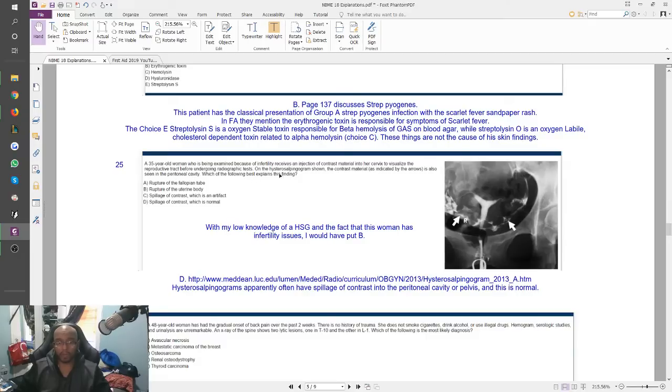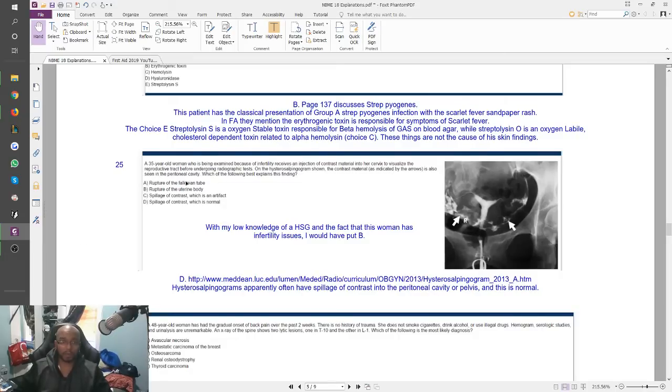Which of the following best explains this finding? So you look at it, you can see the uterus, you can see the fallopian tubes, right, in both directions. Something funky is happening on this side, and then the arrows are pointing on, like, the right side is over here, so the R is there, and the arrows are pointing at showing you all the leakage into the peritoneal cavity. So I looked at the answer choices.